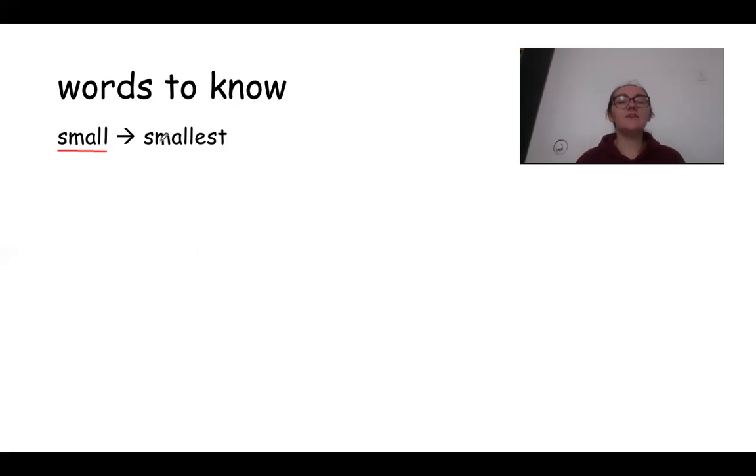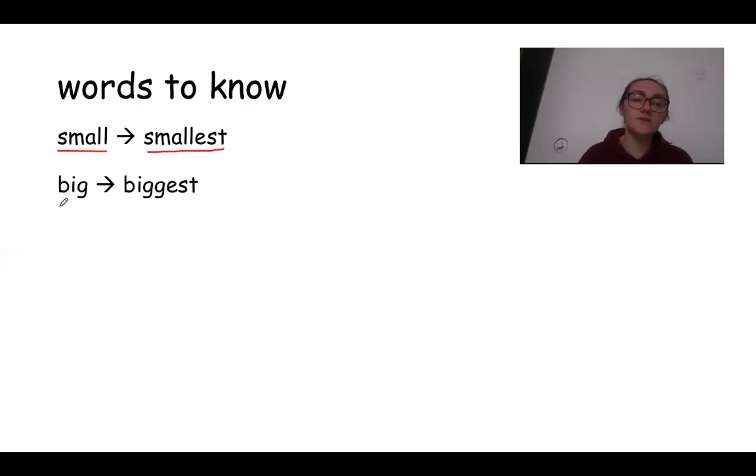But if I say the word smallest, it means that if I say I have the smallest feet, I'm saying that my feet are more small than all other people's feet, right? So if I said I have the smallest feet in my family, it would mean that my feet are smaller than all of the other people in my family.